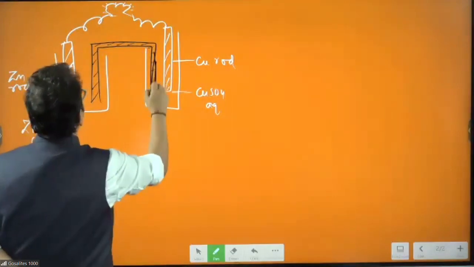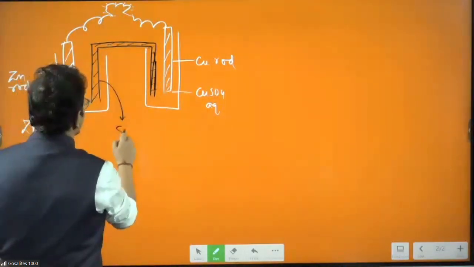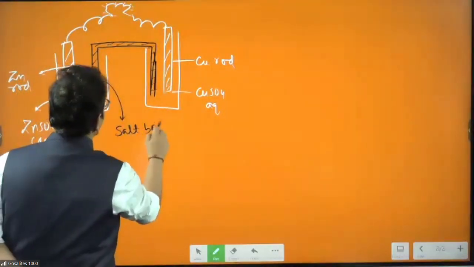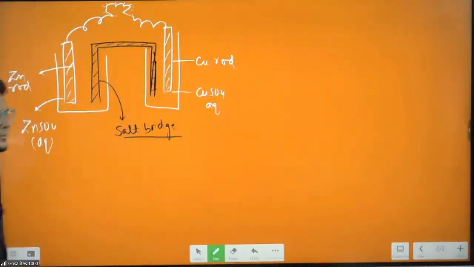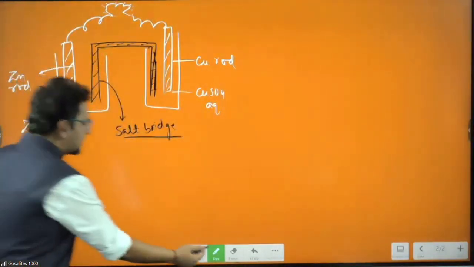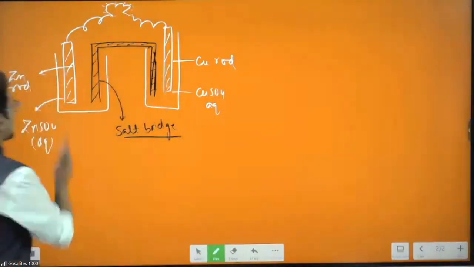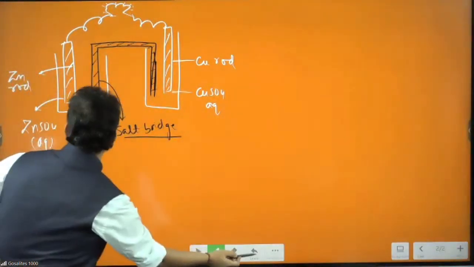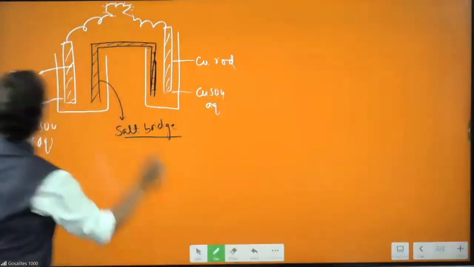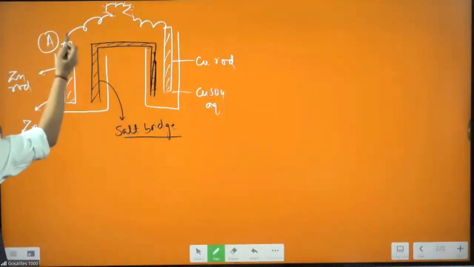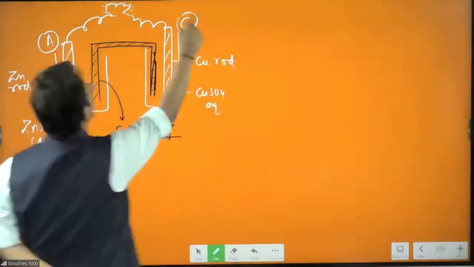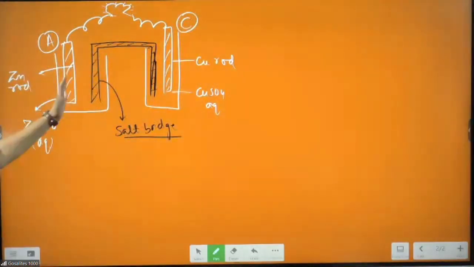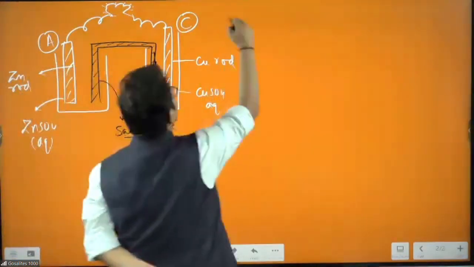This thing is called a salt bridge. Now the circuit will be completed. So three things are required for completing the circuit. Number one, this is called the anode. This is called the cathode. And you require a salt bridge. These three are there which you have to read in the galvanic cell. The topic going on is the galvanic cell.